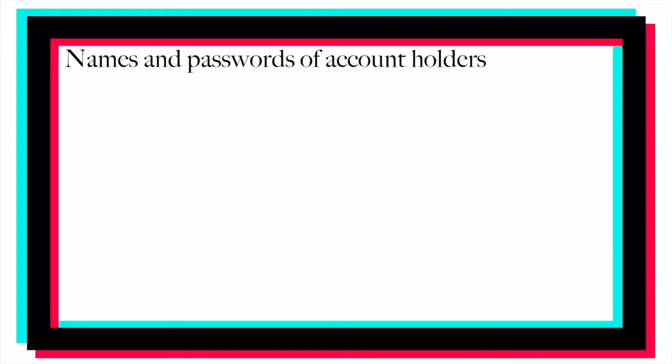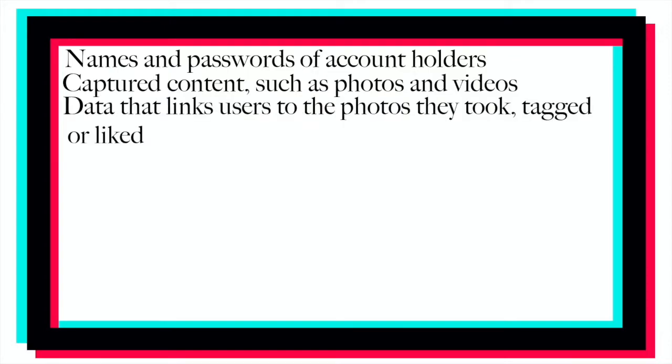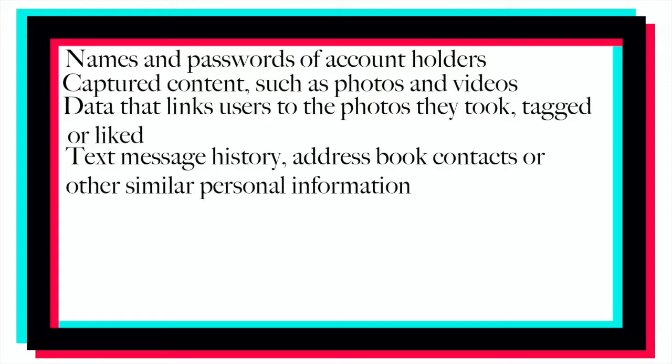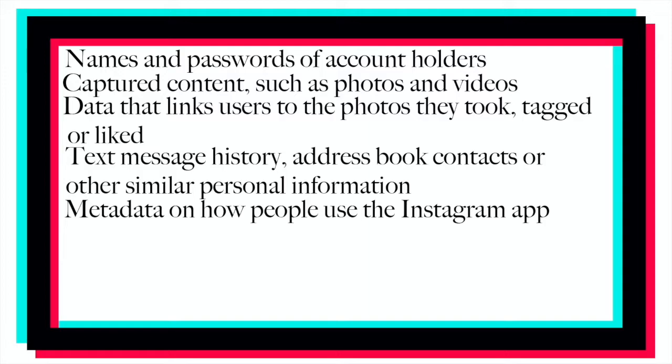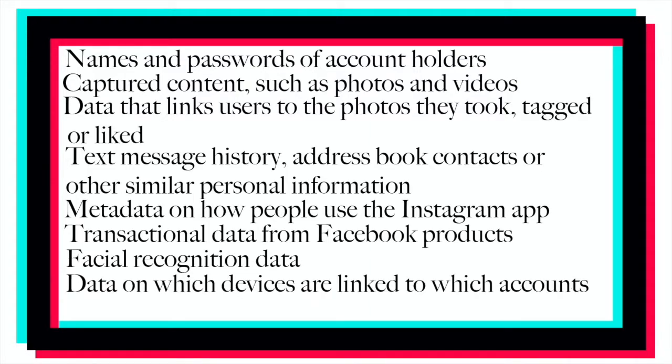That is a lot of information that a user consents to giving the app, but in reality, Facebook and Instagram do the same thing. According to Identity Guard, Instagram can collect names and passwords of account holders, captured content such as photos and videos, data that links users to the photos they took, tagged, or liked, text message history, address book contacts, or other similar personal information, metadata on how people use the Instagram mobile app, transactional data from Facebook products and services, facial recognition data, data on which devices are linked to which accounts, and geolocational data. Just as terrifying, right?